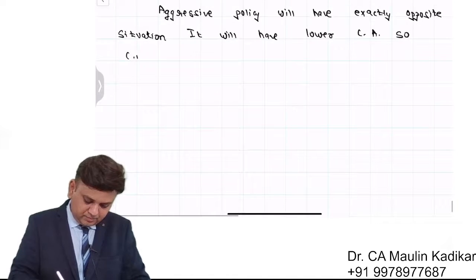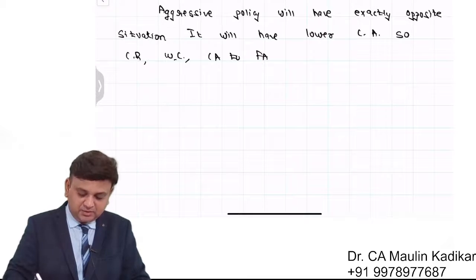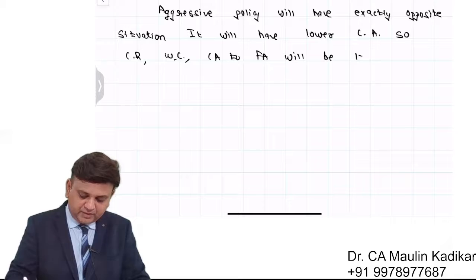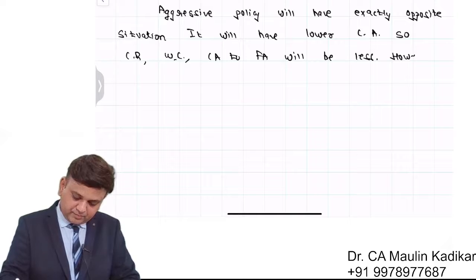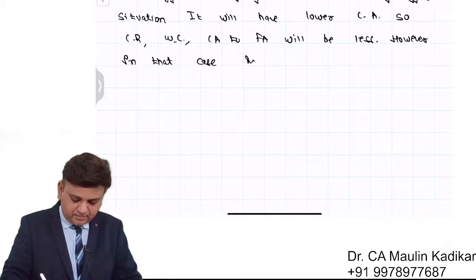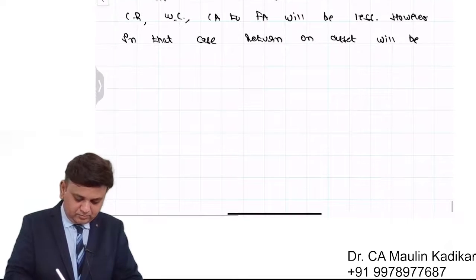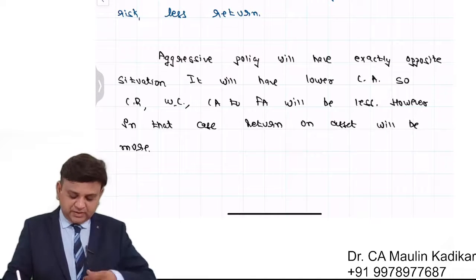So current ratio, working capital, current assets to fixed asset will be less. Full stop. However, in that case, return on asset will be more. Full stop. Further write down in that,